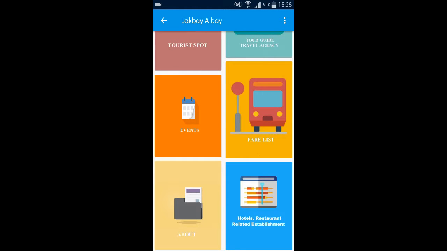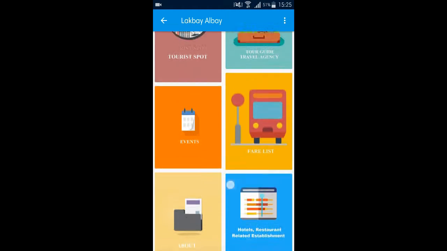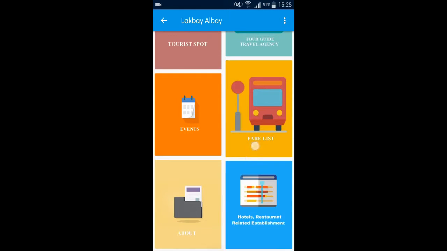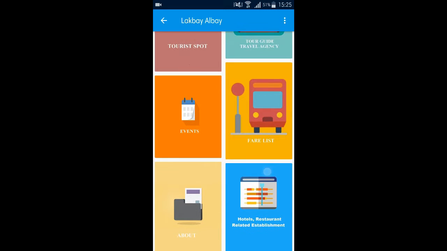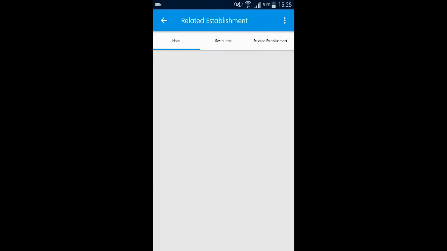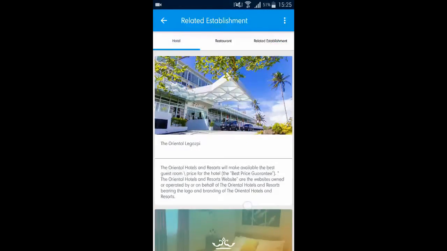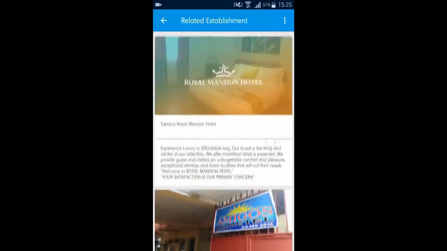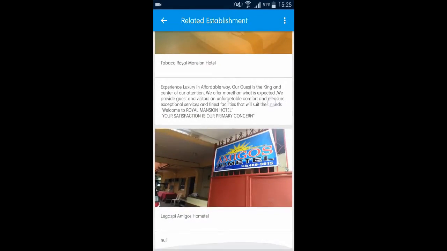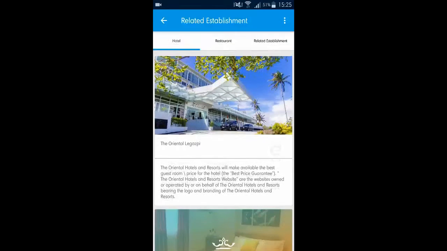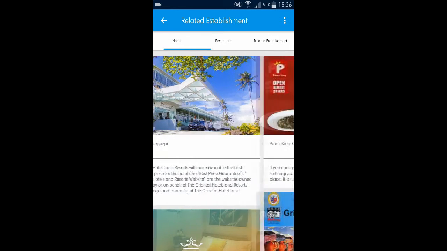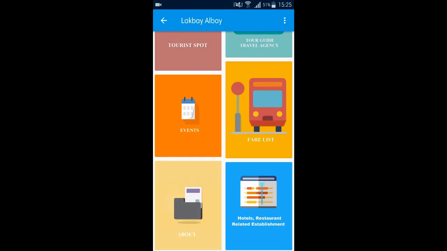So, next revision would be changing the feed, wherein this used to be the feed section. Now it is hotels, restaurants, and related establishment. So, upon opening it, we could view hotels included in Legazpi, or rather Albay province. So this will show all the hotels that are accredited by the Department of Tourism. So if you swipe going to the right, you could see the restaurants.